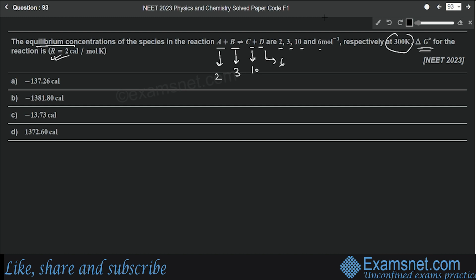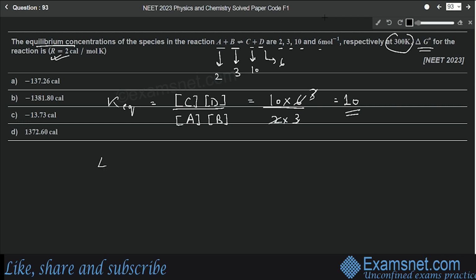Now first of all we know that the equilibrium constant K equilibrium is equal to the product of concentration of products, that is C and D, upon the product of concentration of reactants A and B. So let's put the values. C is 10, D is 6, A is 2 and B is 3. So on solving this we'll get 10. So this is your equilibrium constant.